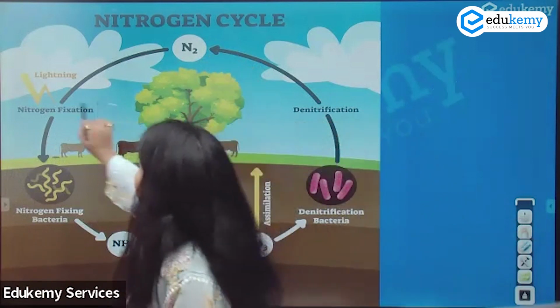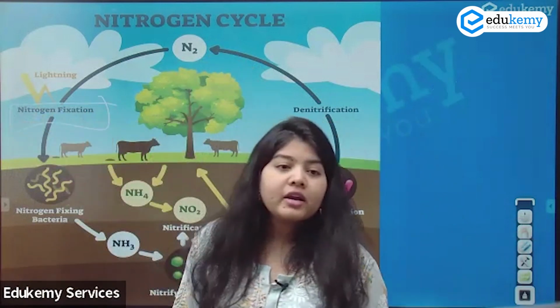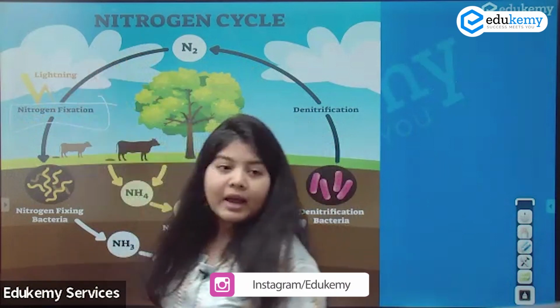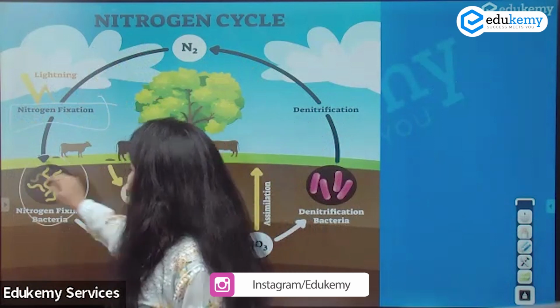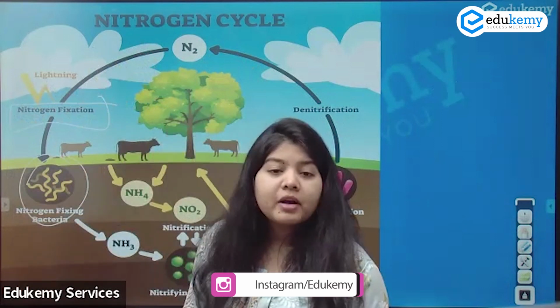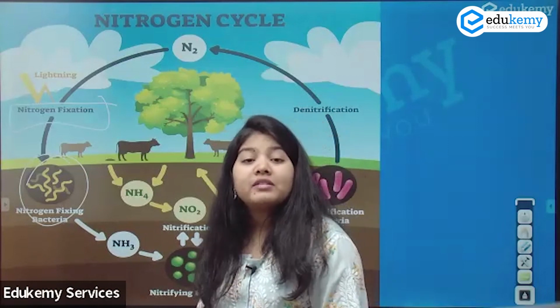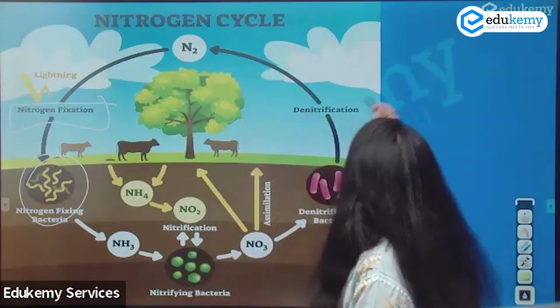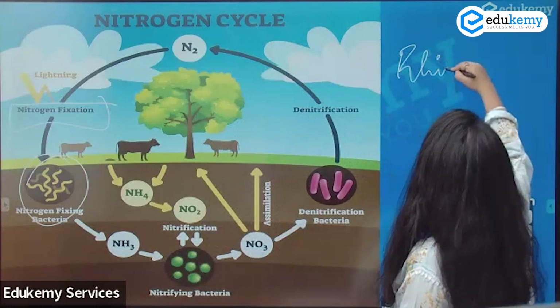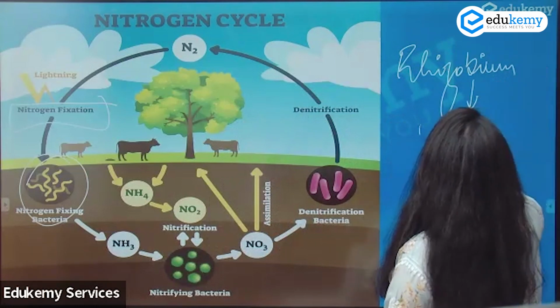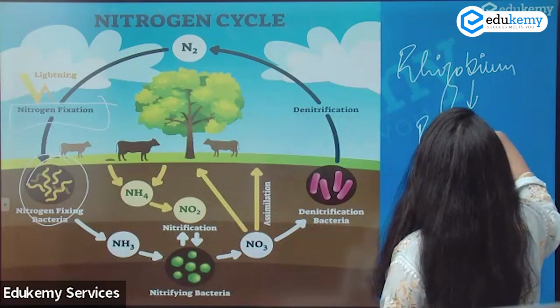What are the natural sources? Natural sources being nitrogen fixation. Nitrogen fixation can be done by lightning, or there are nitrogen fixing bacteria. As Deepak has mentioned, one of them is rhizobium, which is associated with pulses, or leguminous plants.